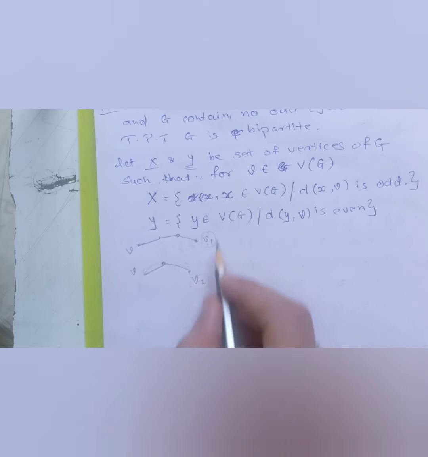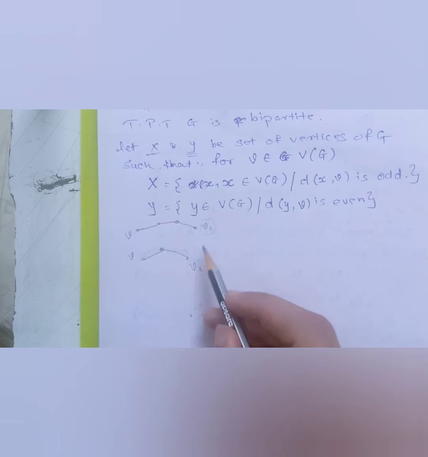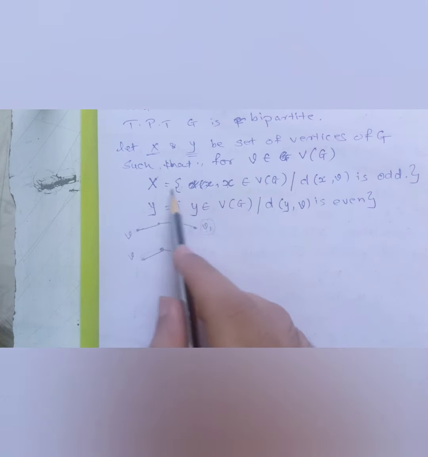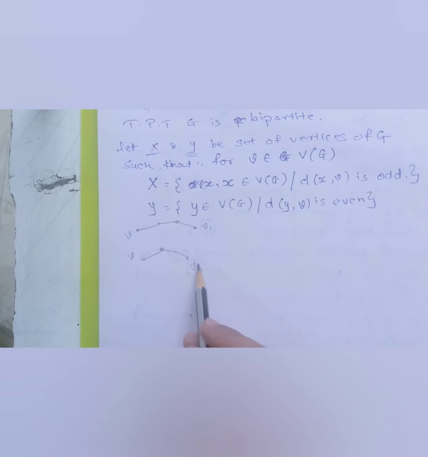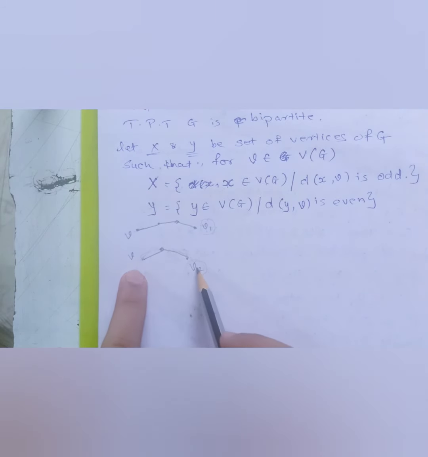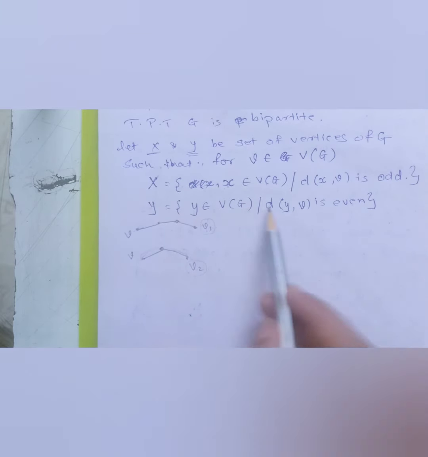So basically this vertex will belong to set Y. That's how we will separate all the vertices. If the vertex which we are picking up is at an odd distance from the vertex V, it should belong to set X. Whereas if the vertex is at an even distance from V, then since it is an even distance, that vertex should belong to set Y.